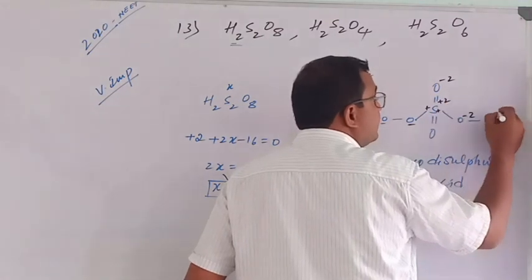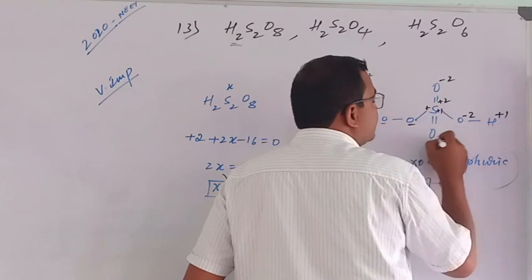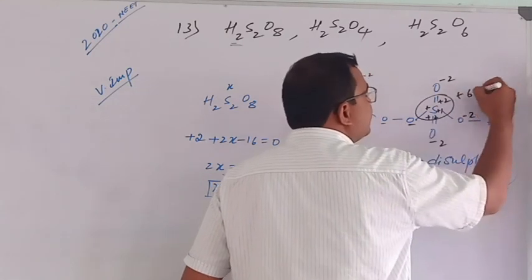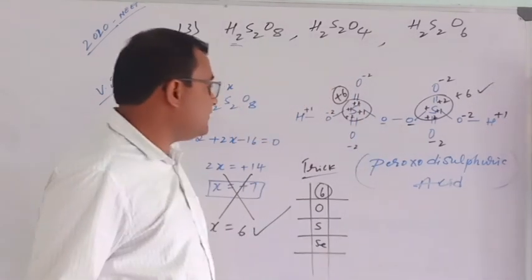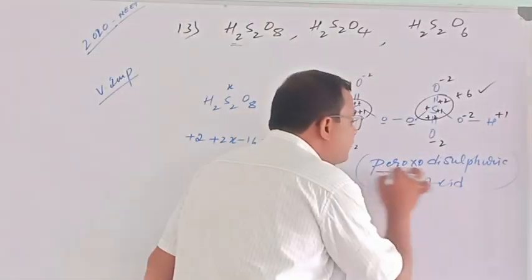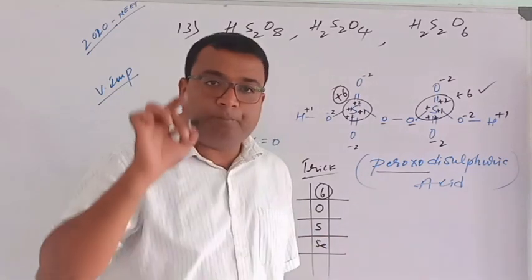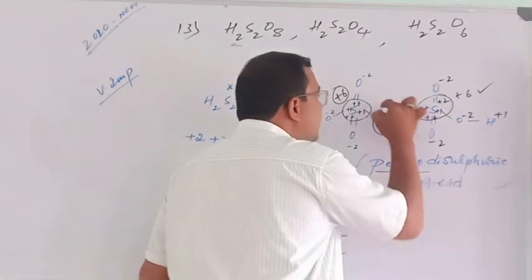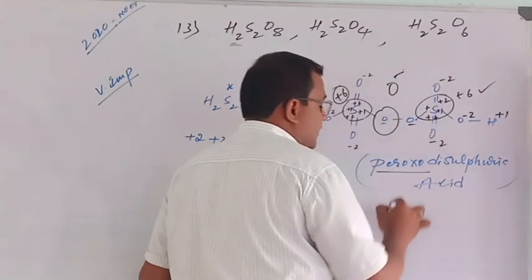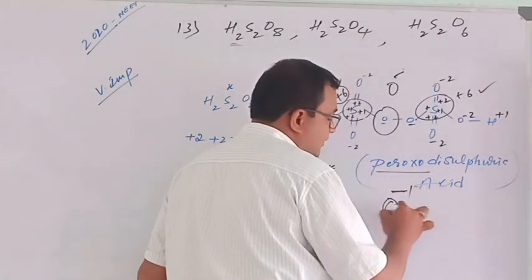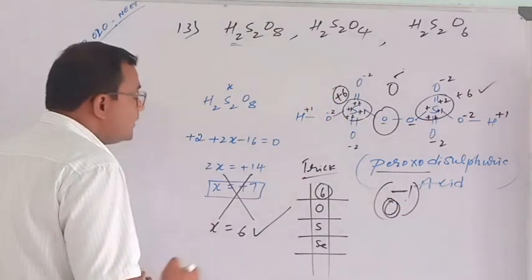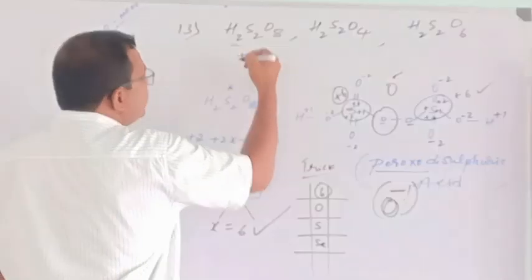So plus 2, minus 2, plus 2, this is minus 1, sorry, minus 2, where it is plus 1, this is plus 1, this is minus 2, this is plus 2. Again, how many charge? Plus 6. In both cases it is plus 6. So peroxo, as I already told you, peroxide linkage comes only when you get oxygen with minus 1 charge. So this is called peroxide linkage.